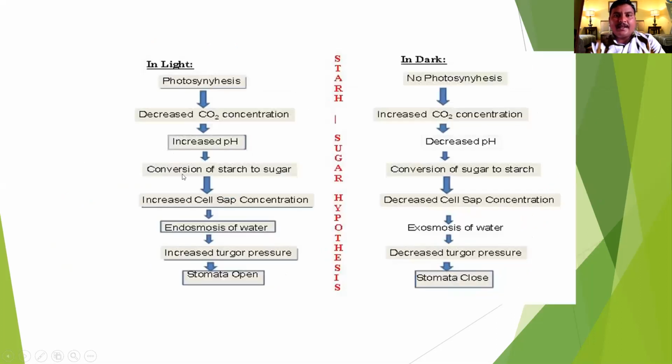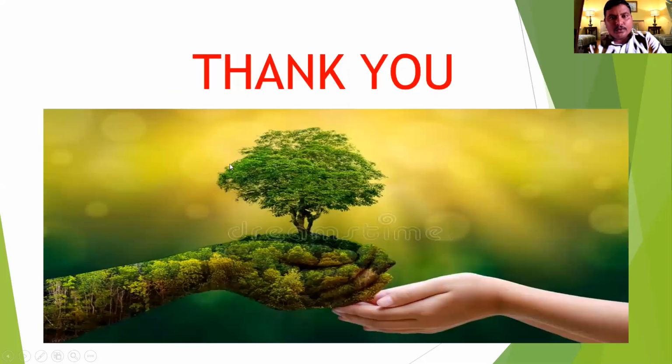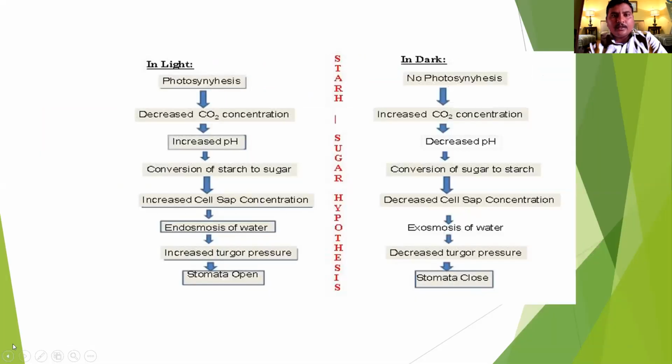The reactions take place in light and dark in the plant. In light, photosynthesis takes place, decreasing the CO2 concentration, increasing the pH of the cell, and converting starch to sugar. Then the cell sap concentration increases, endosmosis of water occurs, the turgor pressure increases and the stomata are open. In the light, in the daytime, the stomata are open and in the night, the stomata are closed. Why?